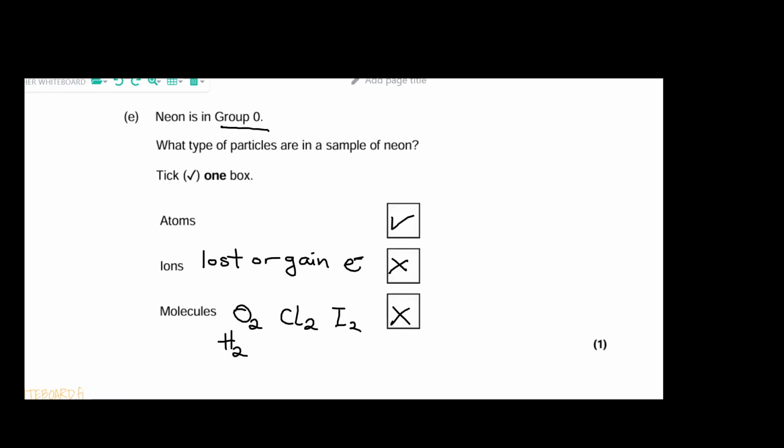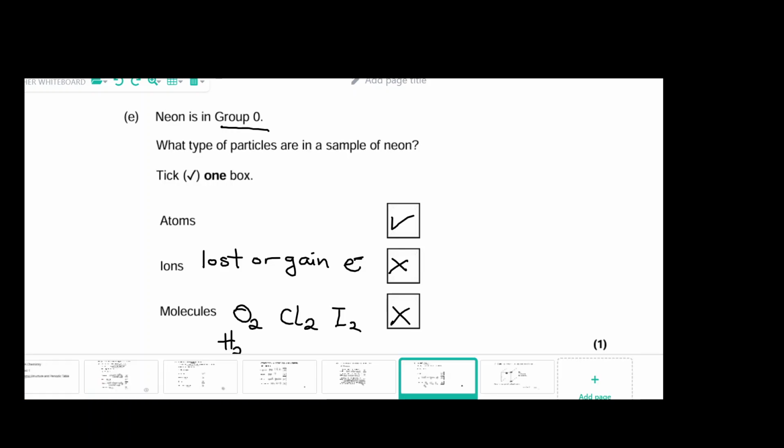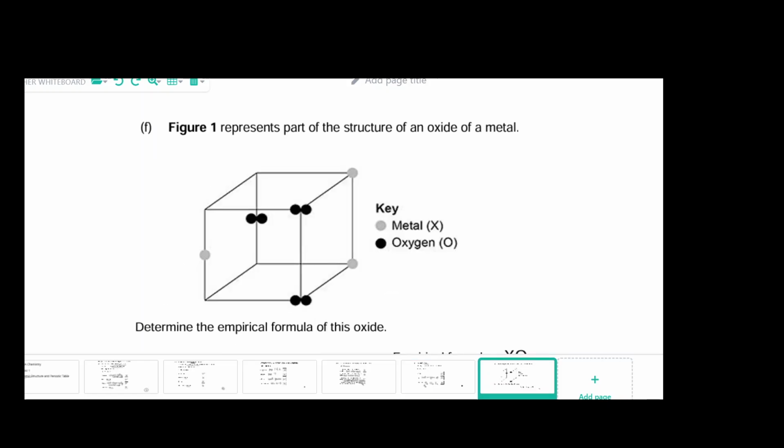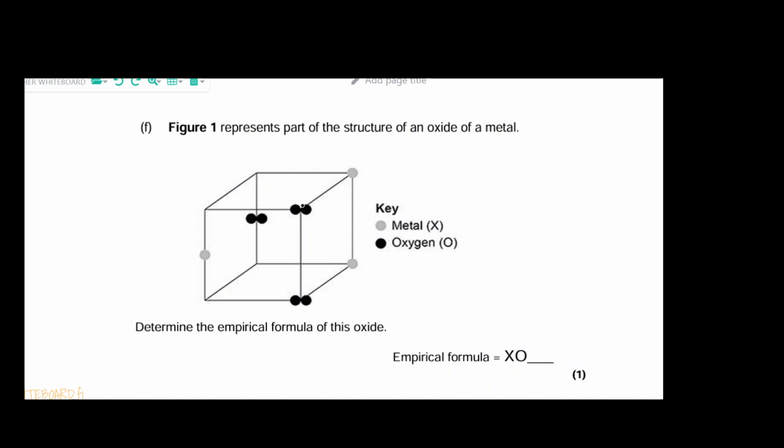And then let's see if we have one more question that we can look at. So here is another really good question that you could get asked, where you'll be given a structure of, in this case, an oxide of a metal. So oxide of a metal just means that you have oxygen bonded with metal, and then giving you this 3D structure that we can see here. Now determine the empirical formula of this oxide. Basically, what's the smallest ratio that we have here?